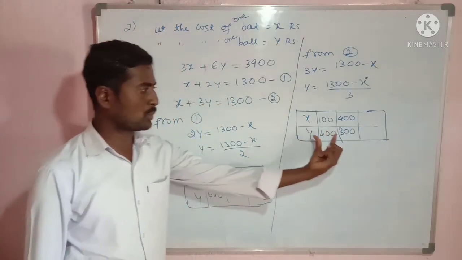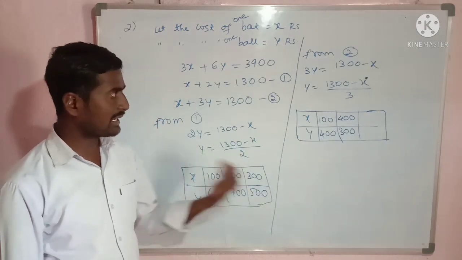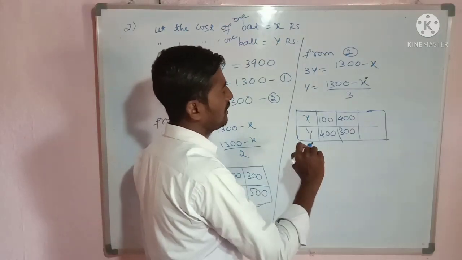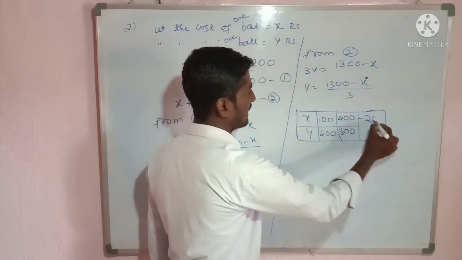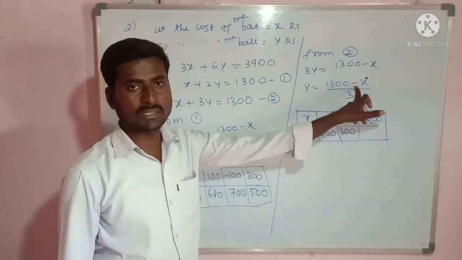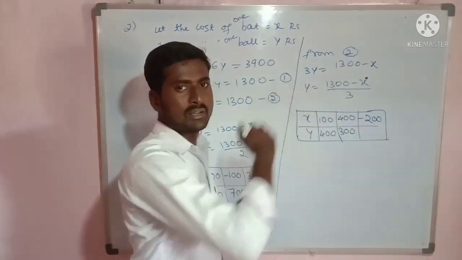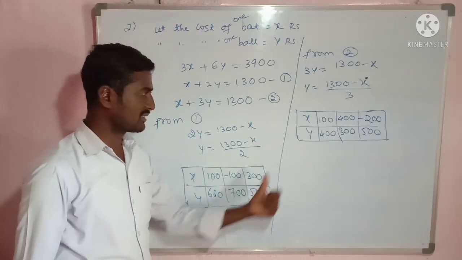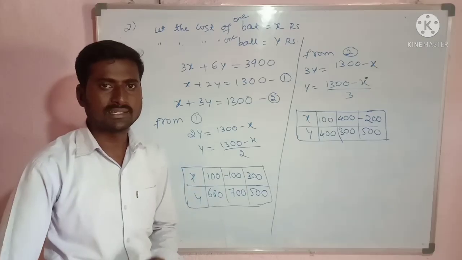Okay. So minimum 2 points are required. So again one more I will take. I will take a negative side. So on the negative side, I will take minus 200. Okay. If I take x equal to minus 200, minus into minus plus 200. 1300 plus 200, that is 1500. 1500 divided by 3, that is 500. Okay. So in these two tables, the values of x and y must be near to each other so that you can draw the graph easily.